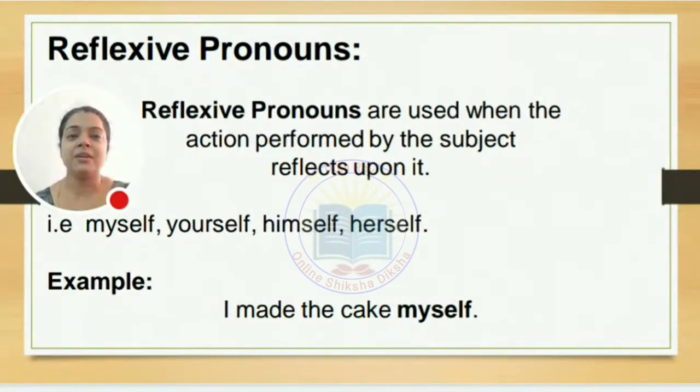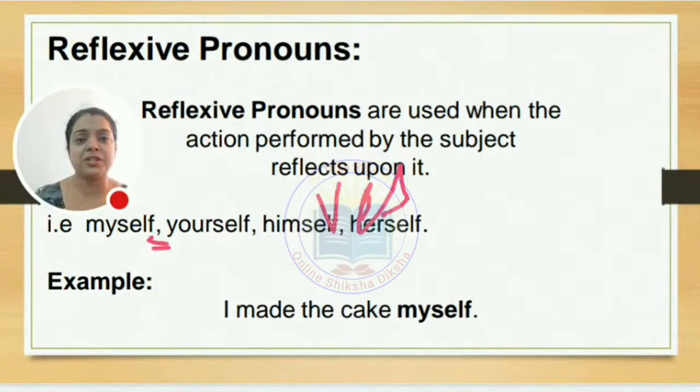So here what we find, when it is plural number, you know very well F becomes V-E-S. So it will be S-E-L and V-E-S to be added to make it plural. So it will be ourselves, yourselves, themselves. Whenever the subject is I, the reflexive pronoun will be myself. Subject is you, the reflexive pronoun will be yourself. If you is plural number, we'll mention it as you and yourselves. We and ourselves. It goes that way.